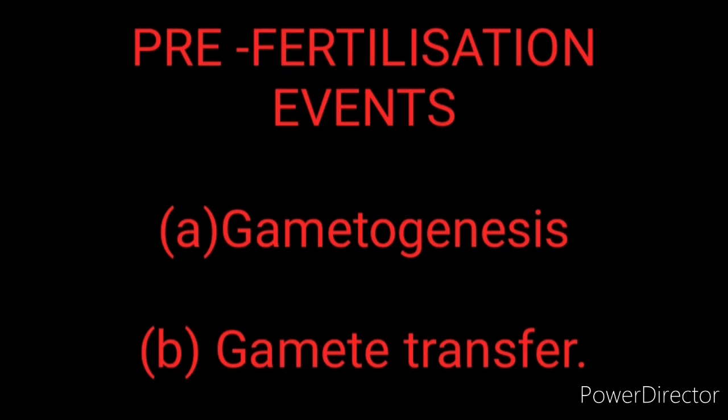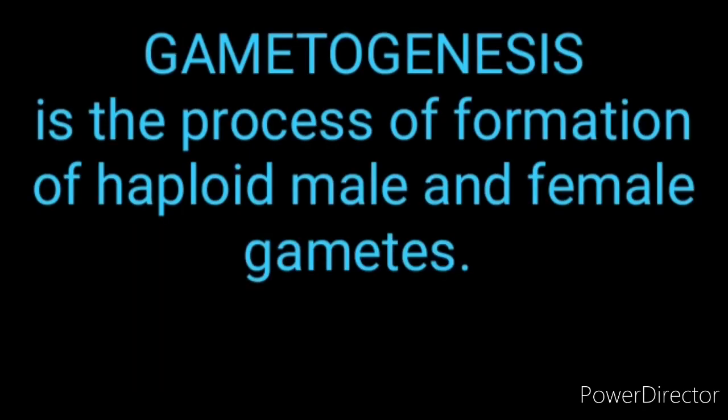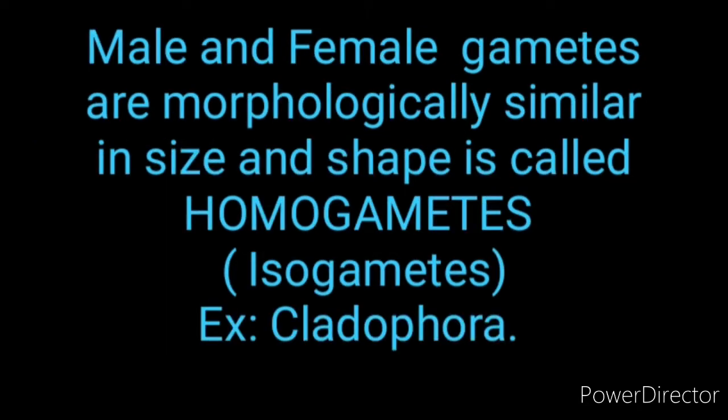So what is gametogenesis? That is the process of formation of haploid male and female gametes. Okay, the formation of haploid male and female gametes is called gametogenesis. Then we discussed the two types of gametes. Gametes morphologically similar in appearance are called homogametes or isogametes. Example, Cladophora.